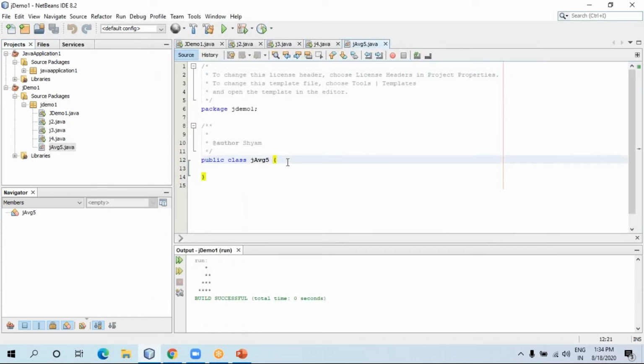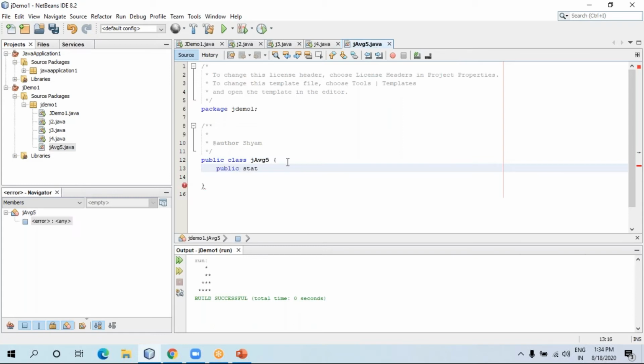Fine. So now, once again, what do we have to add? We all know public static void main, and in that String args. This is a basic one. You all know that we have to write public static void main. Now I want to find the average between four values. You can say these four are the temperatures of four different days or something like that. So this we can say is an average. So how to do that?